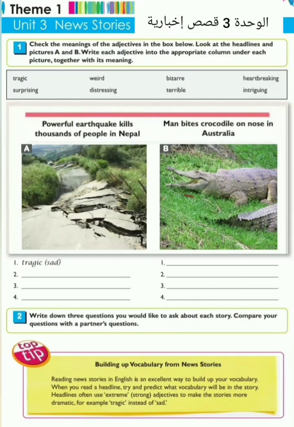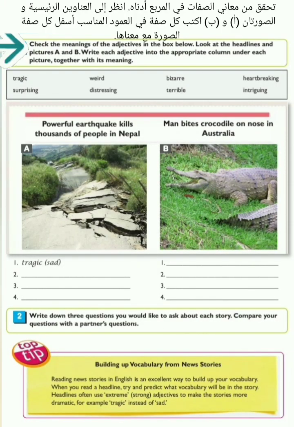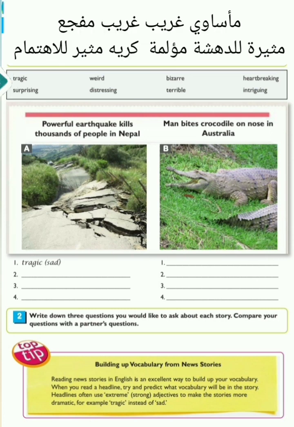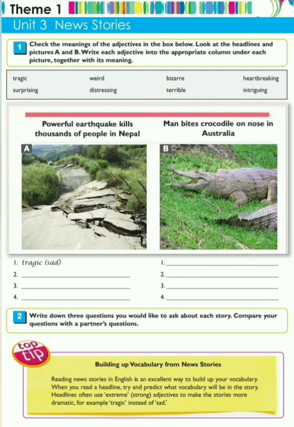Unit 3 News Stories. Check the meanings of the adjectives in the box below. Look at the headlines and pictures A and B. Write each adjective into the appropriate column under each picture, together with its meaning. Tragic, weird, bizarre, heartbreaking, surprising, distressing, terrible, intriguing.